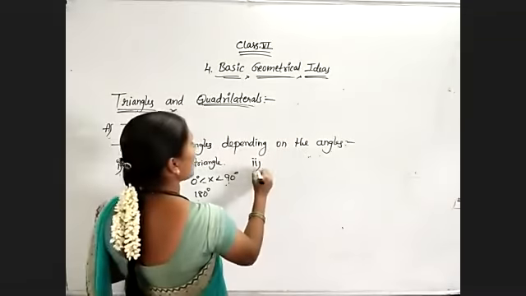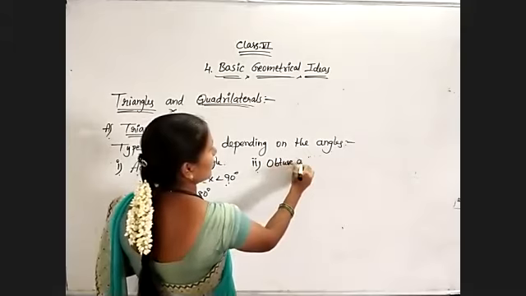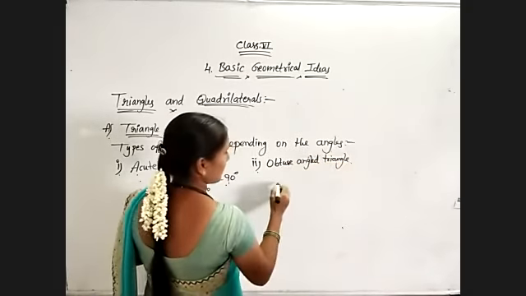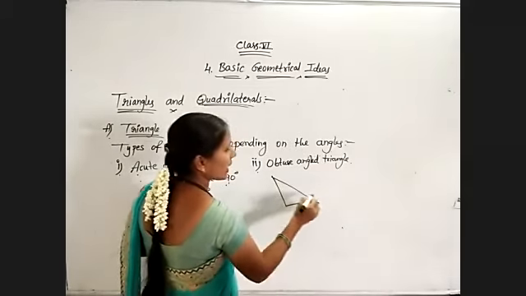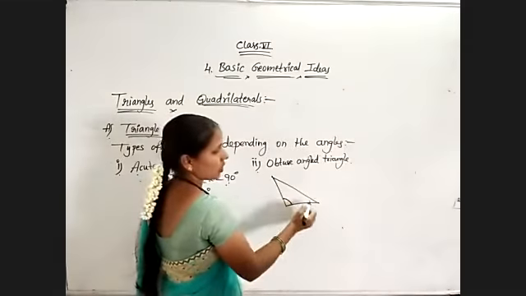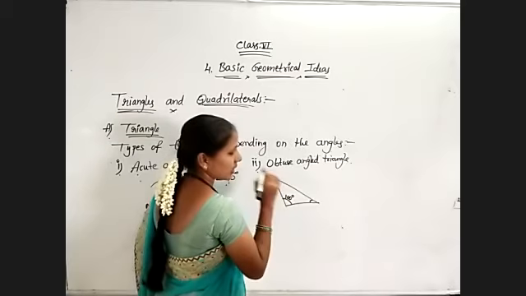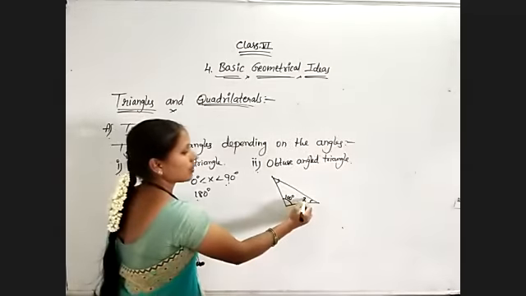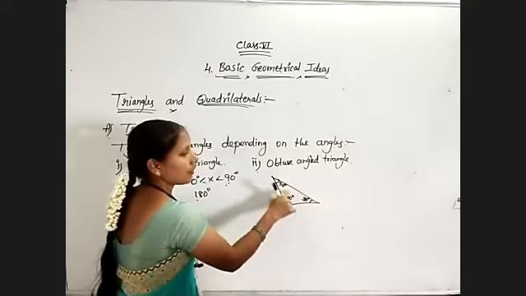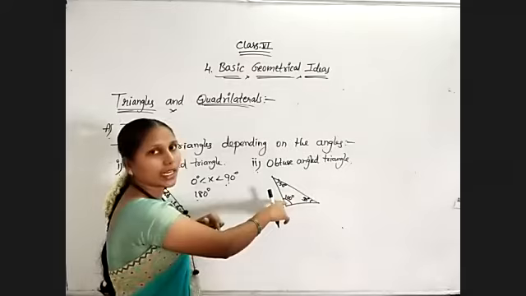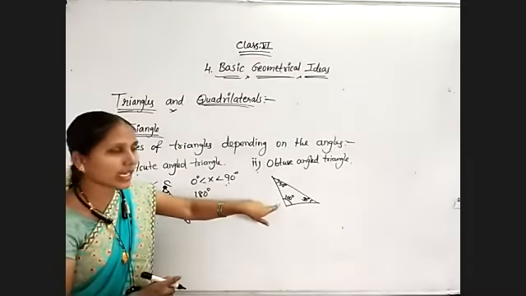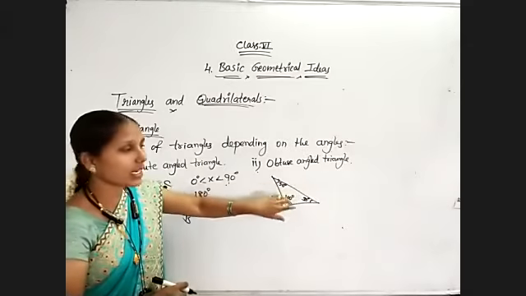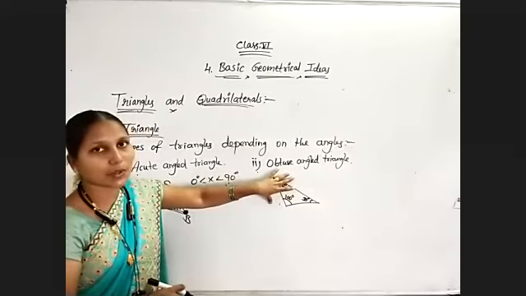And secondly, we have obtuse angled triangle. In this, any one of the angles is more than 90 degrees. For suppose 100 degrees, and I already told you the sum of the three angles must be equal to 180 degrees. So here I am using 30 and 50. 30, 50 are lesser than 90, but 100 is more than 90. If any one of the angles is more than 90 degrees, then that is said to be an obtuse angled triangle. Means if any one angle is an obtuse angle, then that is said to be an obtuse angle triangle.